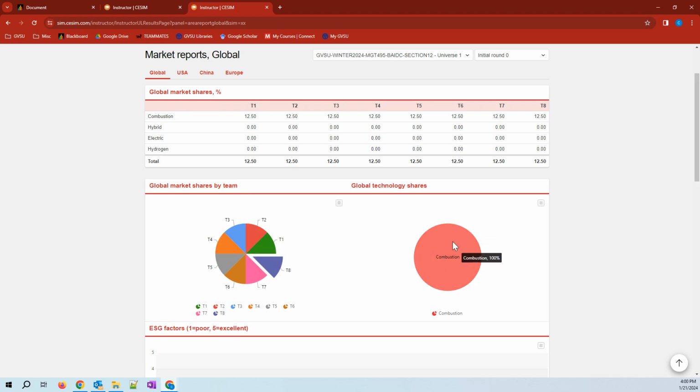And since the entire US market was just combustion market, I'm good there. So it actually tells me that this 12.5% that I captured of the US market was through combustion engine. And that's also what is mentioned here. This 12.5% is my market share in the US market. This 12.5% is a different story. This 12.5% says that I captured 12.5% of the combustion engine market in USA. But since the entire market in USA was combustion engine, this 12.5% is the same as this 12.5%. And this 12.5% is reported here.